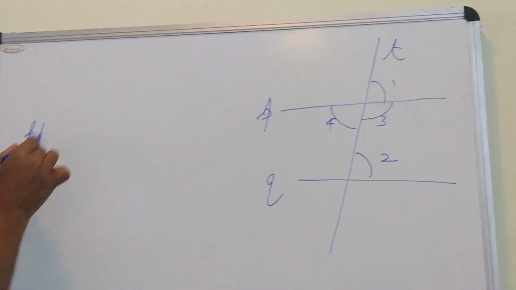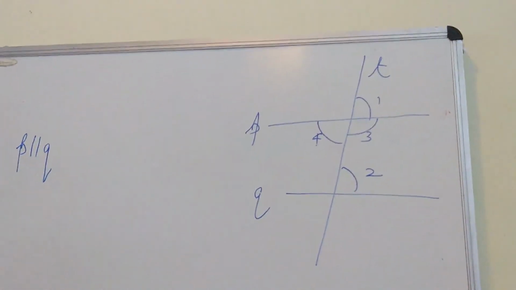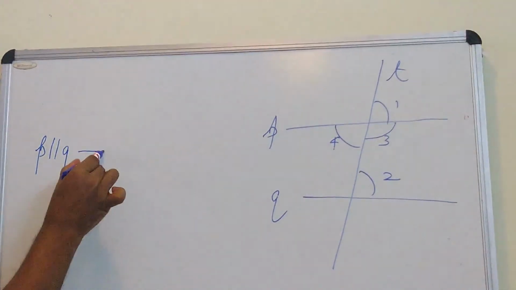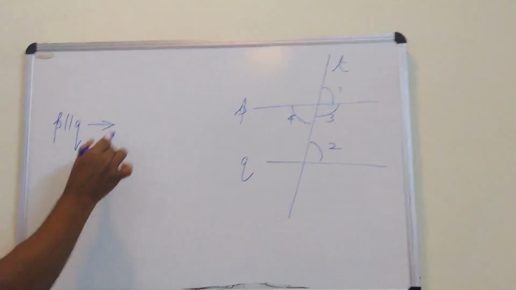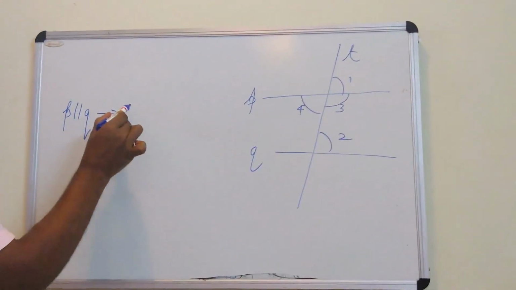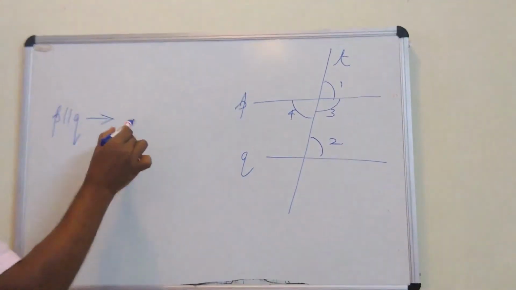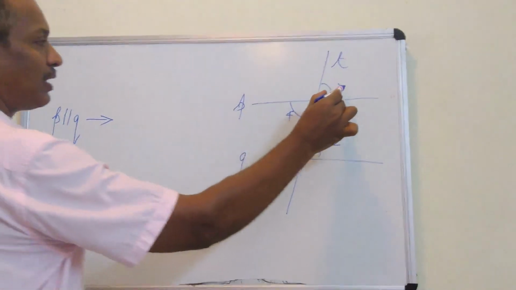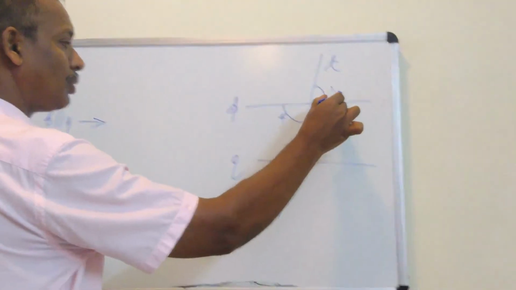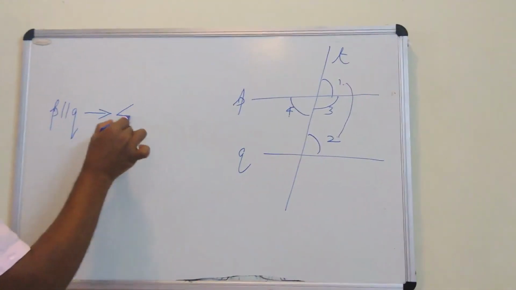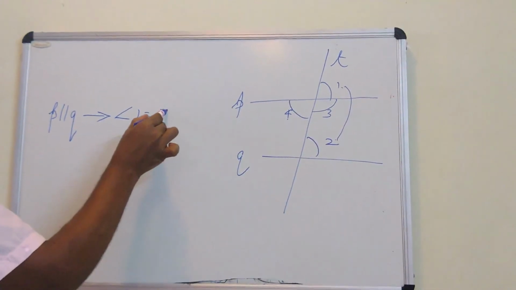If two lines are parallel, it is directly connected to corresponding angles are equal. That means here corresponding angles are 1 and 2. So we can write angle 1 is equal to angle 2.